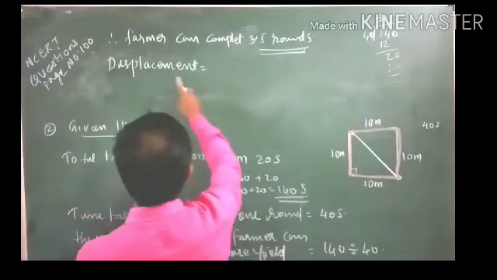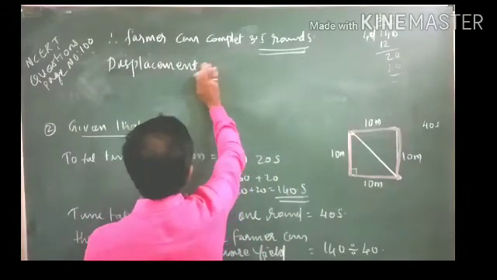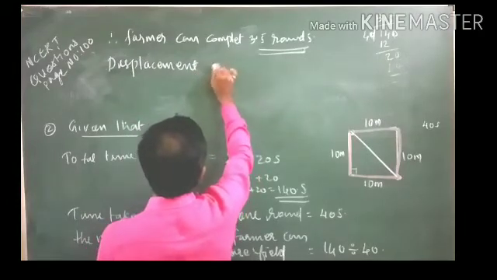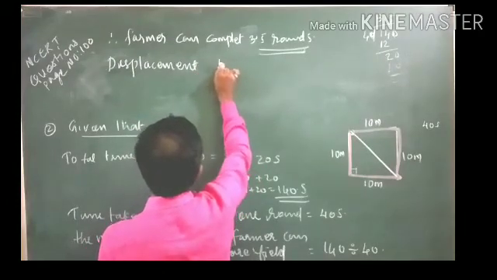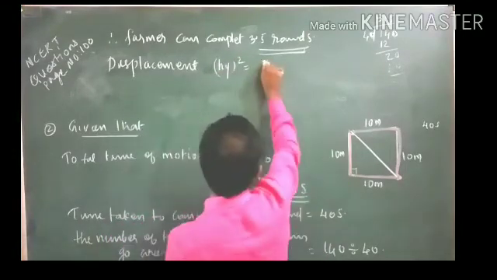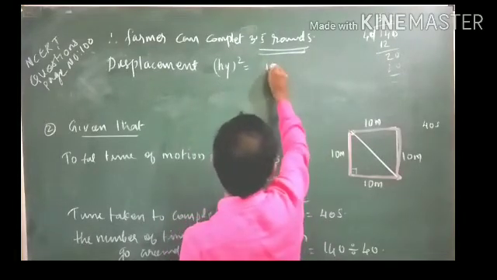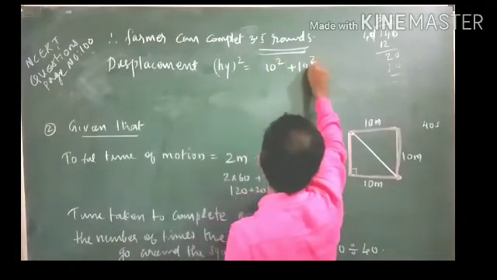So this will be displacement, that will be equal to hypotenuse square is equal to base square, base is this 10 meter square plus 10 meter square.